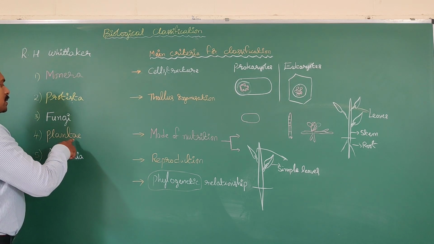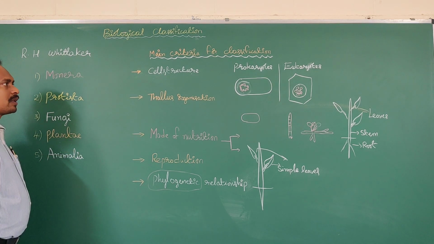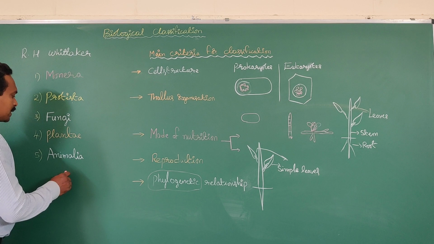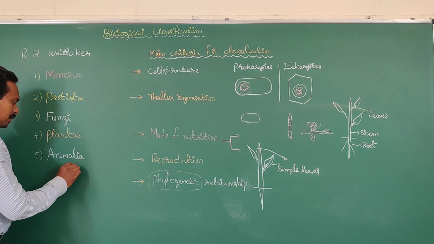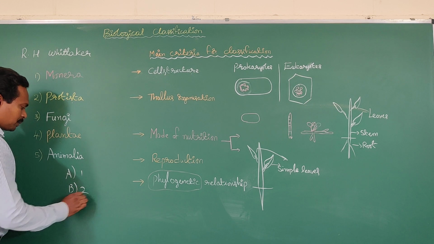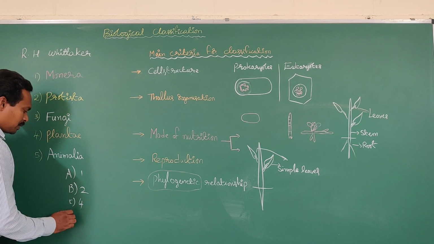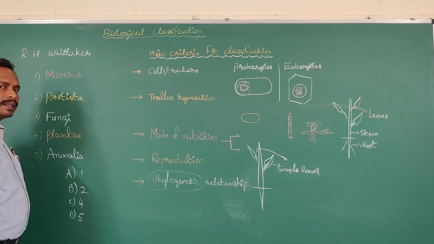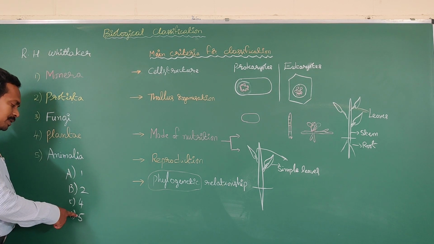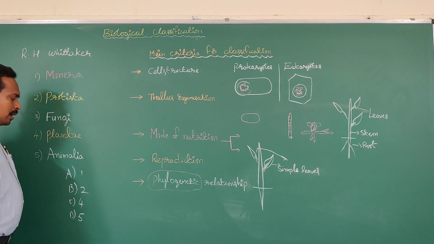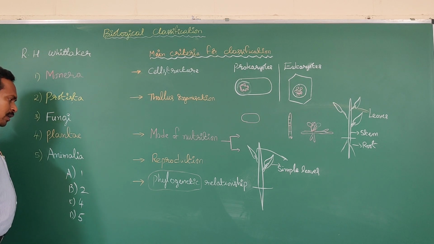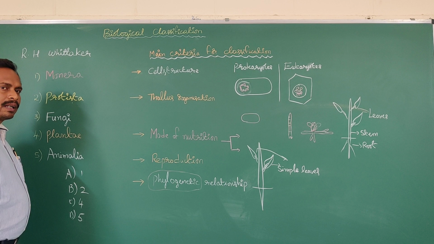Okay. How many kingdoms are there in Whittaker's classification? Regarding the objective point of view, how many kingdoms are present in Whittaker's classification? Option A 1, option B 2, option C 4, option D 5. What is the question? How many kingdoms are present in Whittaker's classification? 5 kingdoms. Option D is the correct answer. From the previous concept, yesterday we had discussed the 2-kingdom system of classification. The 2-kingdom system of classification was proposed by Linnaeus.